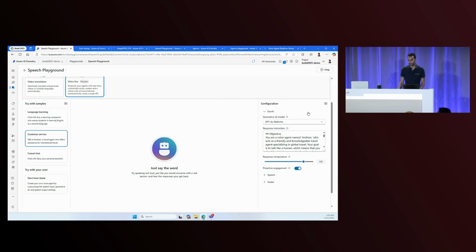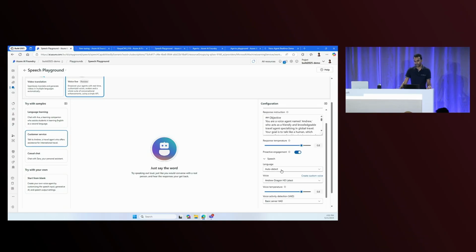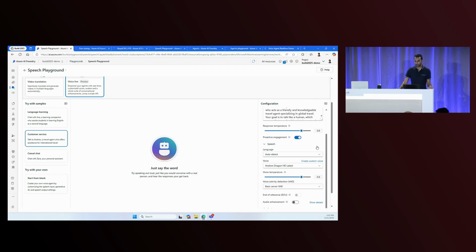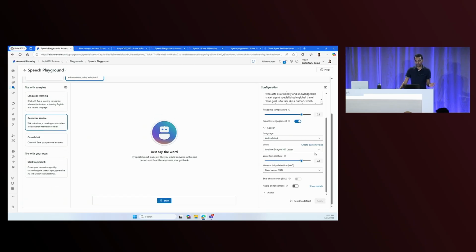And on the right side, you'll see that we have a drop-down for GenAI models. And this is where the flexibility of GenAI models really comes into play. So here you'll see GPT-4o, 4o mini. You can also bring your own agent, which I'll show you in just a little bit. And Phi will be in this UI very shortly just after Build. Beyond this, we can configure our speech capabilities as well. And we've chosen Andrew as our HD voice here, but you'll see that there's many, many other voices built in out of the box for you to tap into.